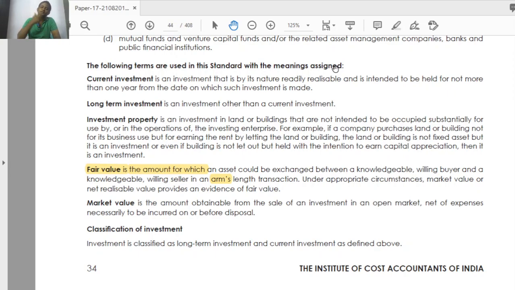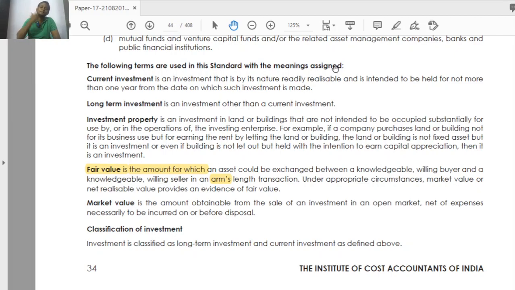If I am not using that directly for my business, for my manufacturing purpose, for my production purpose, then for what purpose am I keeping that building? For generating some rental income. Got it or not?